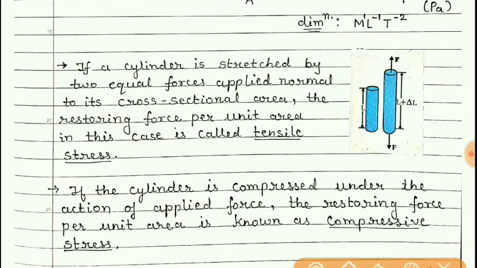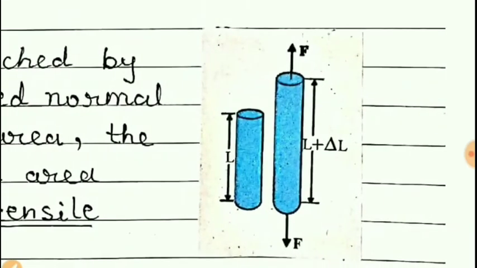Now you can see here in this figure, when the forces are applied at the two ends of this cylinder or a cylindrical wire, then the length of this cylinder is changed.